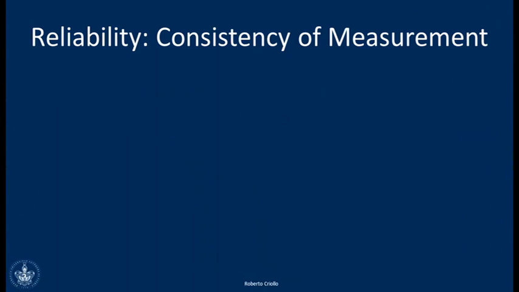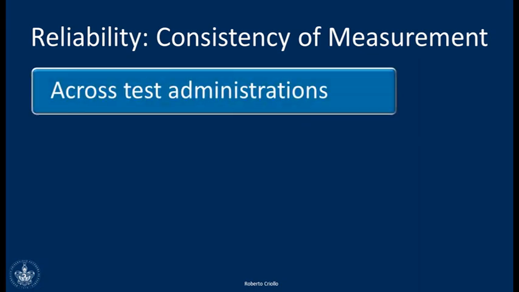Now, we're going to look at these elements one by one. And let's start by talking about reliability. Reliability refers to the consistency of measurement. That means that any test should give you about the same results across test administrations. This means that if I take the TOEFL test today, and if I take it in 2 days, I should get about the same score. Why? Because between today and 2 days later, there is not a great change of proficiency. So my score should be basically the same.